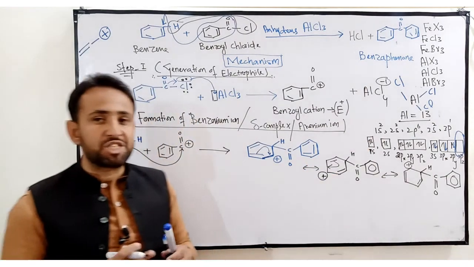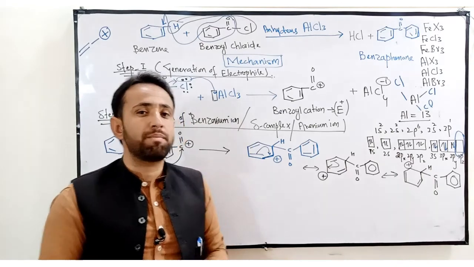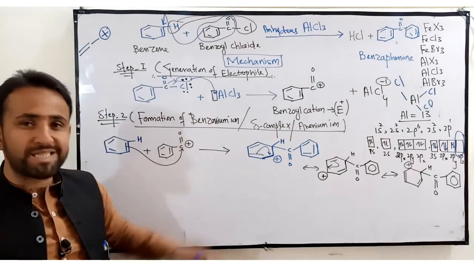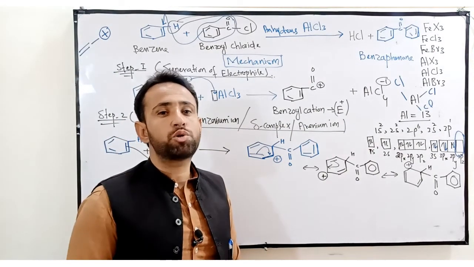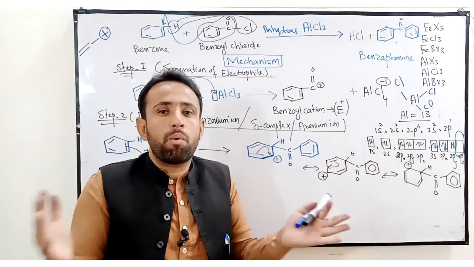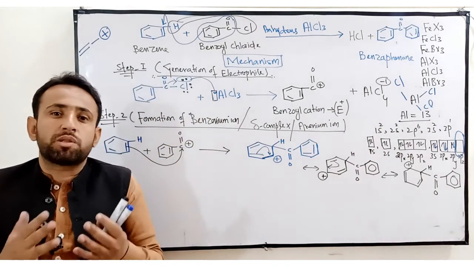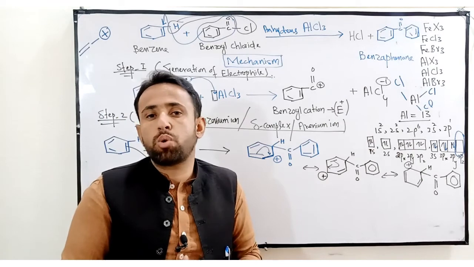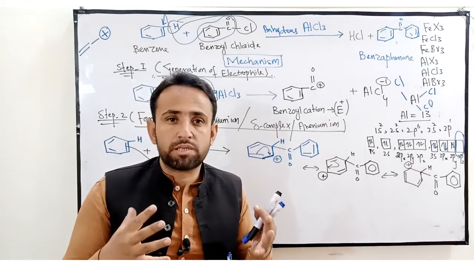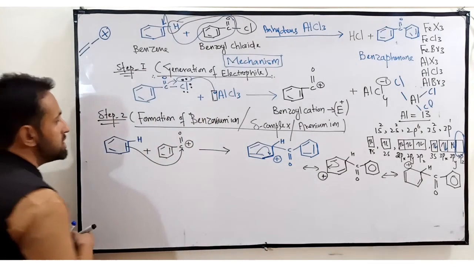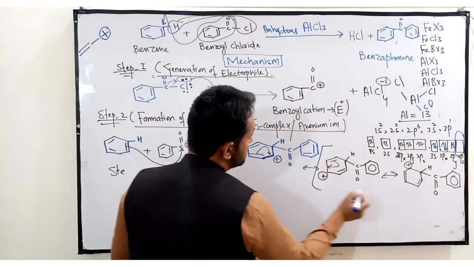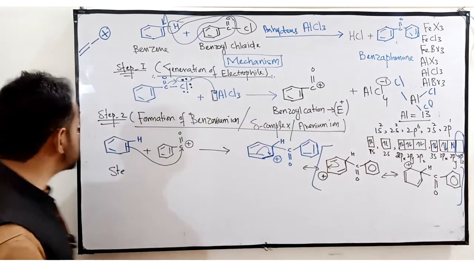The process continues until one of the hydrogen atoms is eliminated from this sigma complex. The only possible way for this sigma complex is to eliminate one hydrogen from itself. As it eliminates one of the hydrogens from itself, it recovers its conjugation back. So that's why this becomes our step 3, which is known as elimination of the proton, which gives us a stable and most stable product again. So again we are coming to step number 3. You have to memorize, these are just the two resonating structures of this sigma complex.